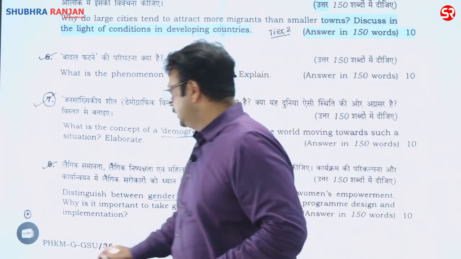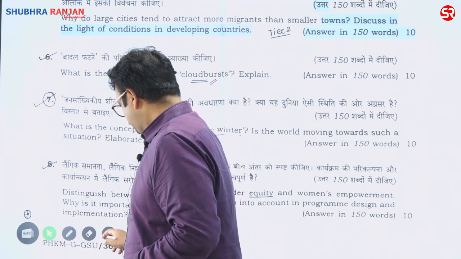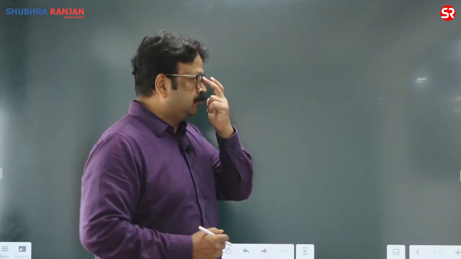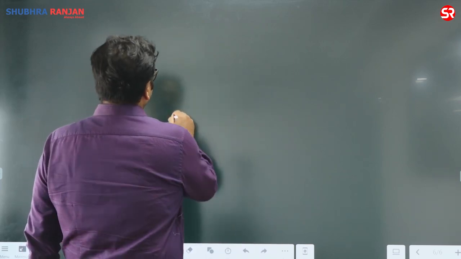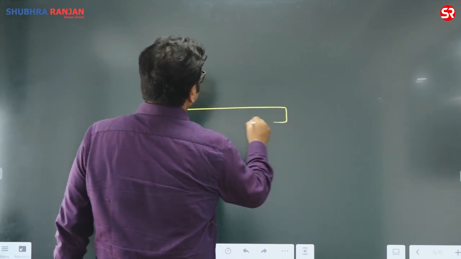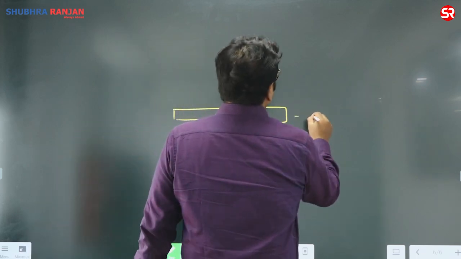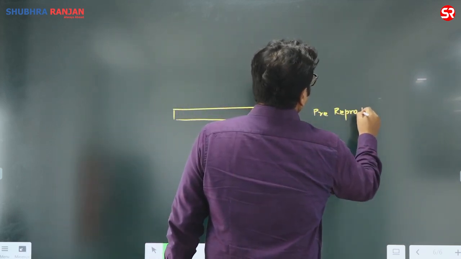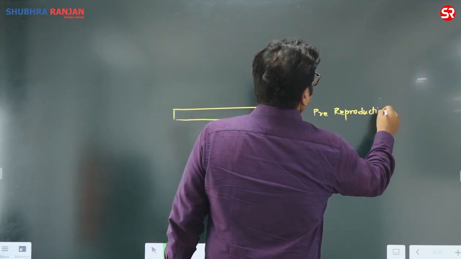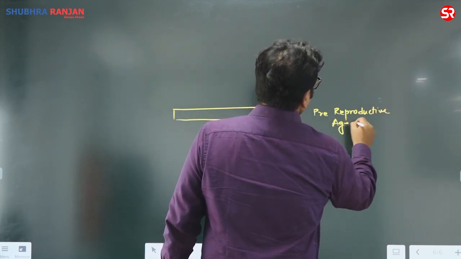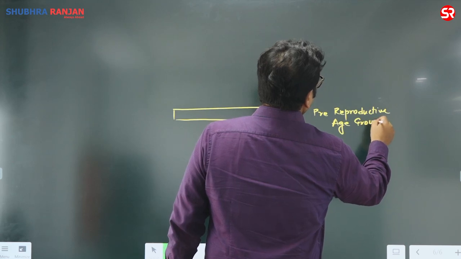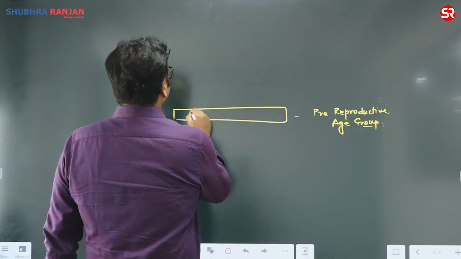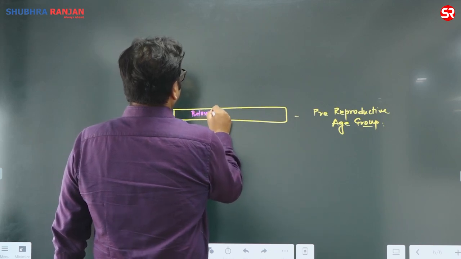Let me explain this demographic winter. As in the class also, I have discussed the pyramid of age, and you will find that there is a base. At the base, we have the pre-reproductive population, that is below 15.